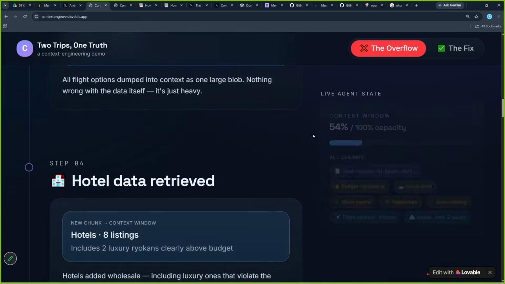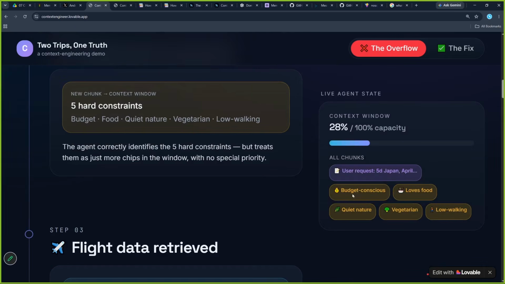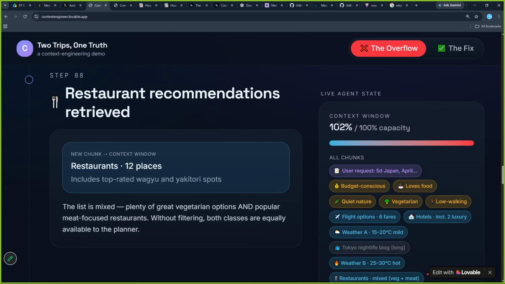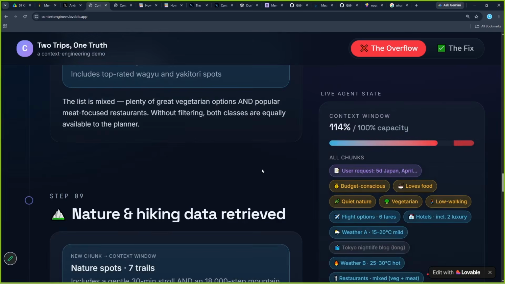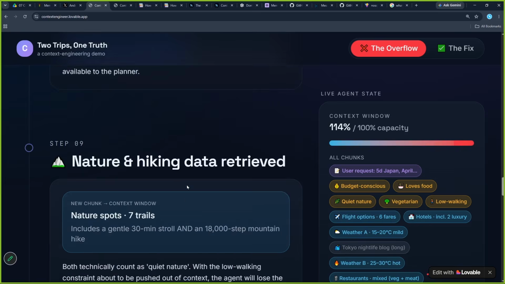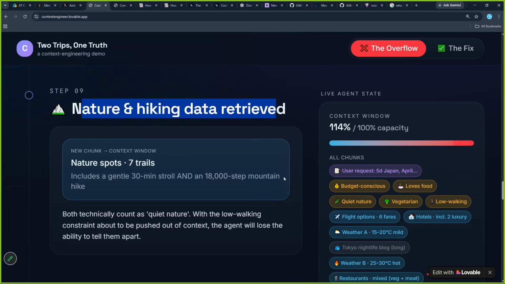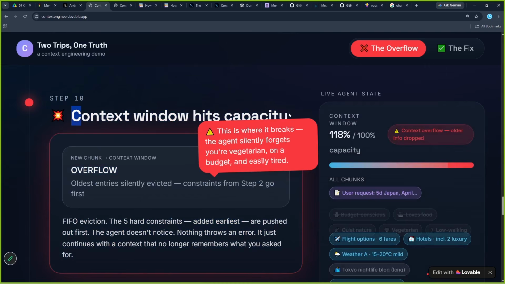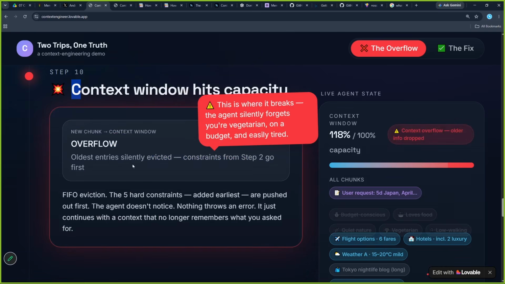Earlier, it decided hard constraints: budget conscious, quiet nature, vegetarian, low walking, loves food. But with time, the information is increasing and capacity is out of the buffer. Full window is filled. And when quiet nature information is also received, this is correct. Then what happened? Lastly, the context window hits the capacity. Overflow. This is called context overflow. Extra information, not hidden information, everything is now out of the focus window.